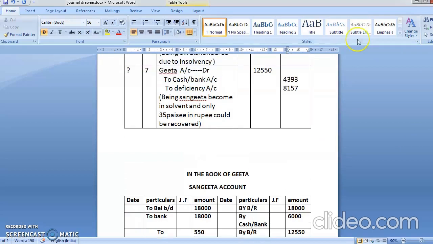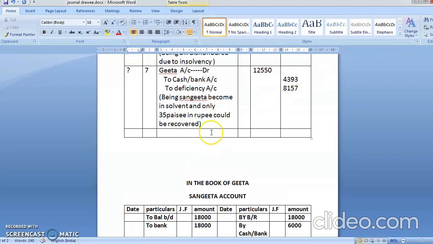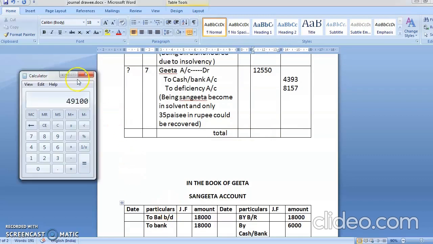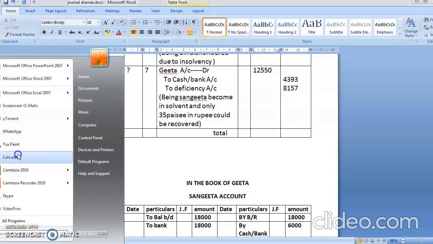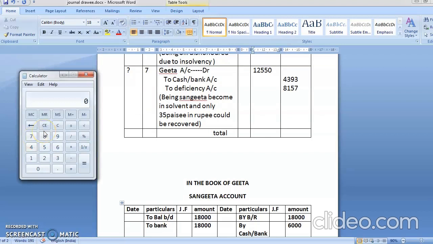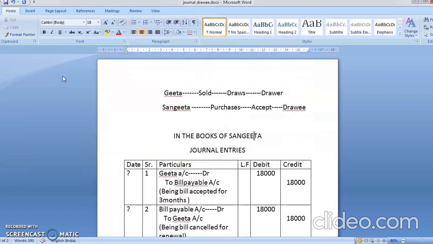Now students, actually, you are supposed to do the totaling of the journal also. In the last problem also, in problem number 5, I had forgotten to do the totaling of it. So remember students, you are supposed to do the total of it. You have to do the total of the journal also. When you are getting full marks out of full, that time the examiners will demand the total, so they might cut your marks because you have not done the total.